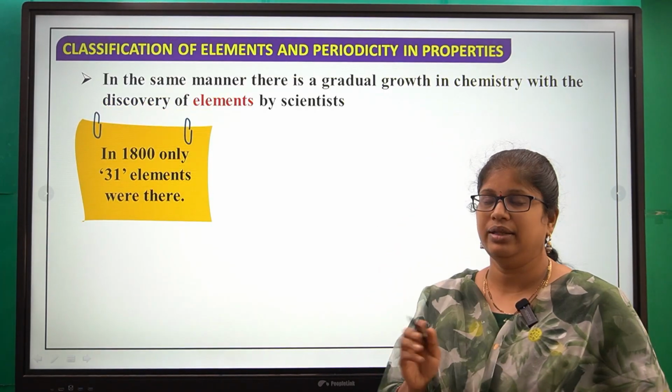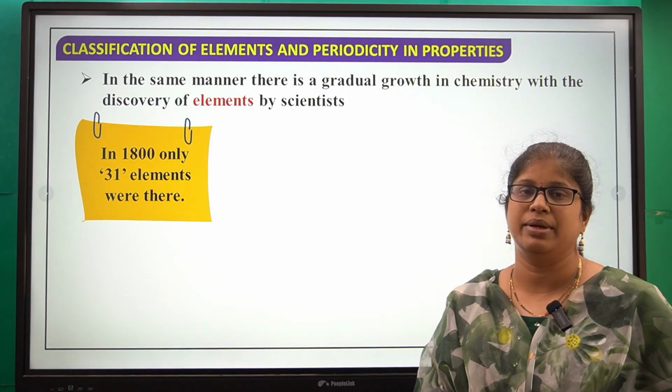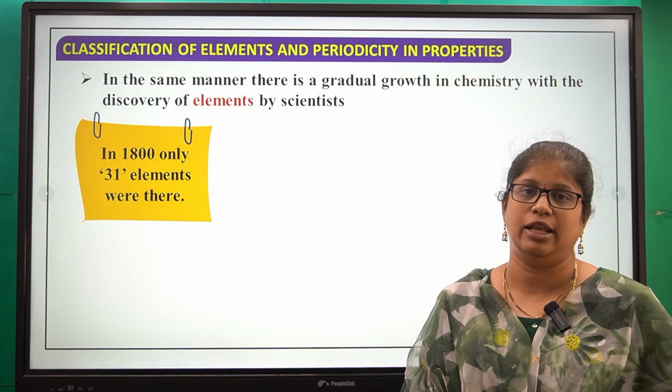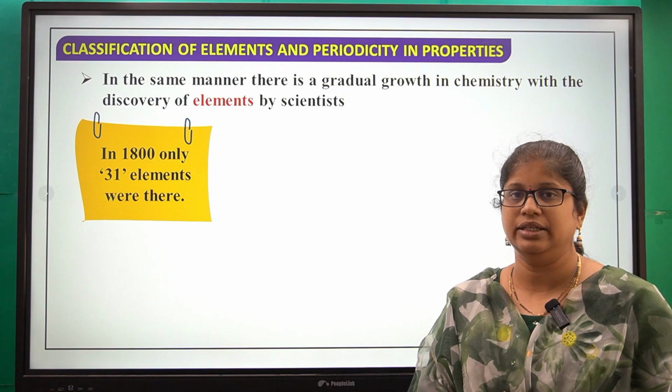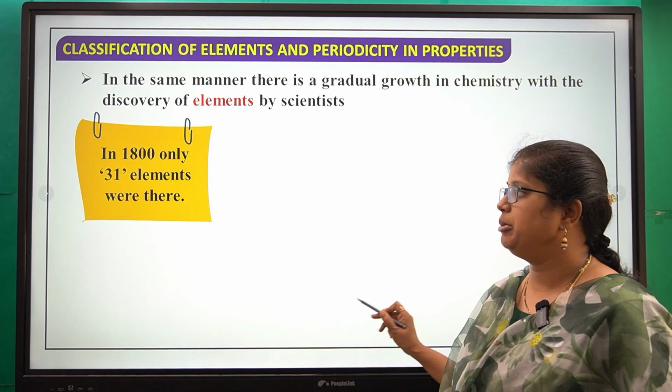In 1800, only some elements were known. Those were 31 elements. So in the early stages, in 1800, only a few elements were known. Those were 31 elements.